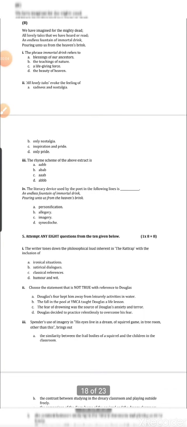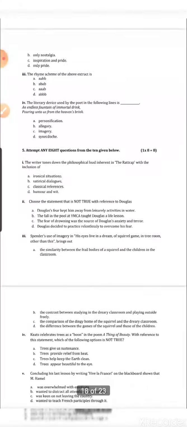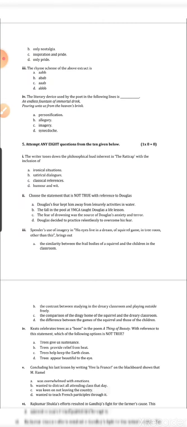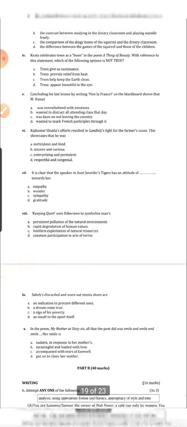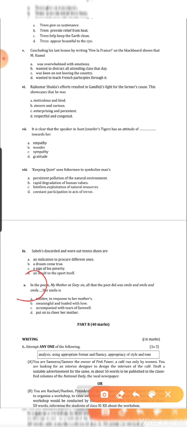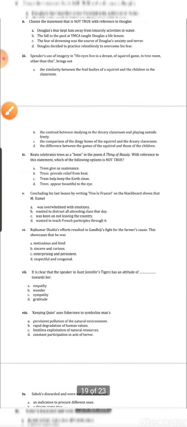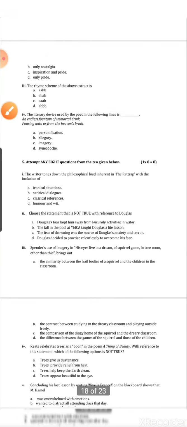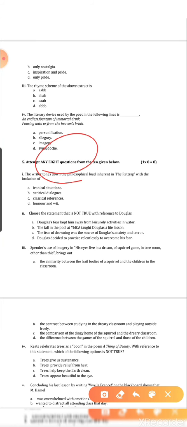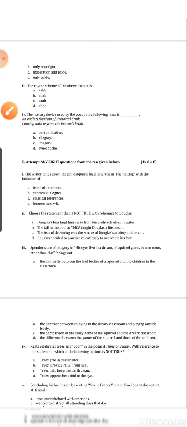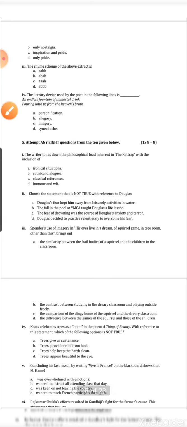Now, if we continue further, see here, there is the next literature part where 10 questions are given. Out of these, only 8 you have to attempt. So only 8 questions we have to attempt. Now let's see what kind of questions. Here it is not extract based questions. You have read the text beforehand and, based on your understanding, you have to answer these questions.